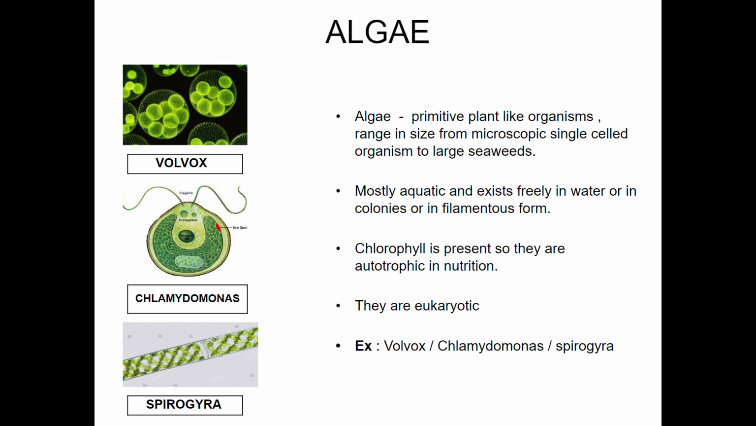Next, algae. Algae are primitive plant-like organisms, ranging in size from microscopic single-celled organisms to large seaweeds. Mostly aquatic, they exist freely in water, for example Chlamydomonas, or in colonies, for example Volvox, or in filamentous form, for example Spirogyra. Chlorophyll is present, and so they are autotrophic in nutrition. They can prepare their own food. They are eukaryotic. They have a well-defined nucleus. If you look at the picture of Chlamydomonas, you can see a well-defined nucleus there. So they are eukaryotic. Examples: Volvox, Chlamydomonas, and Spirogyra.